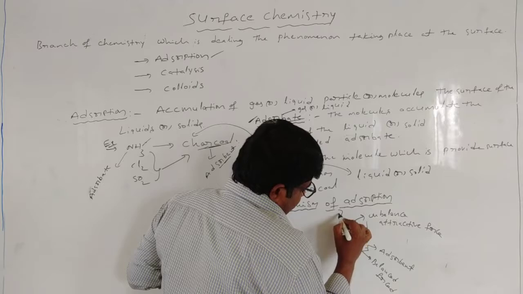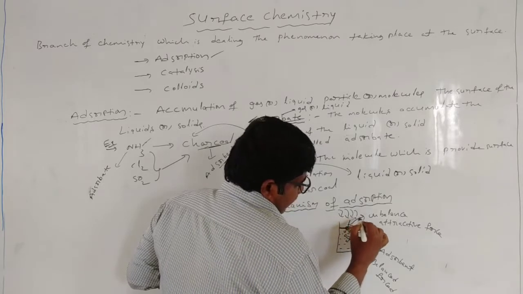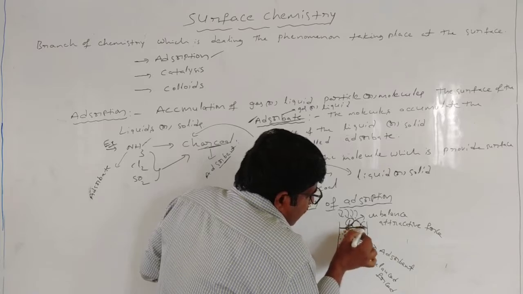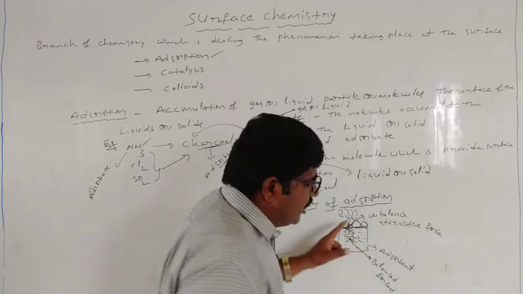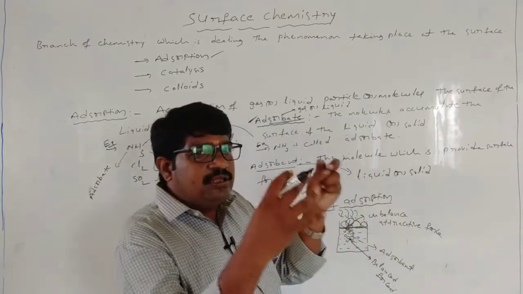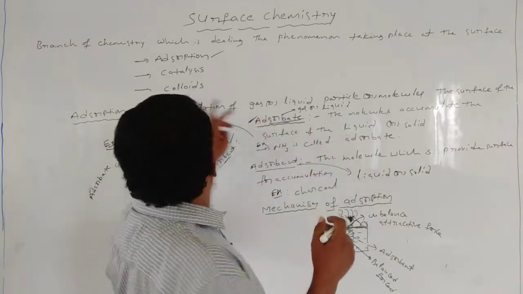Now gas molecules come like this. These gas molecules are adsorbed on the surface of the adsorbent particles. Then only the adsorption takes place.